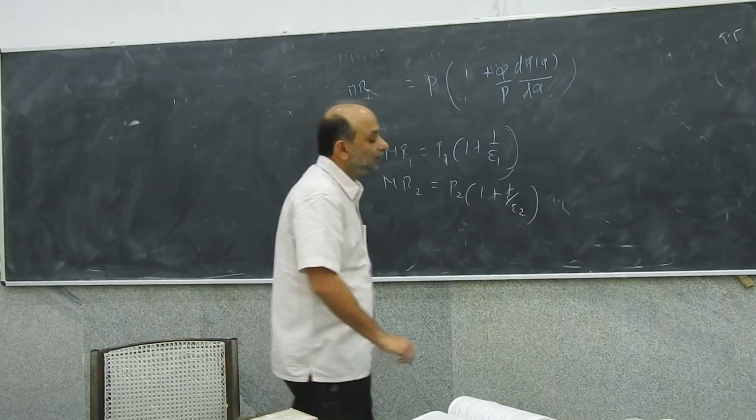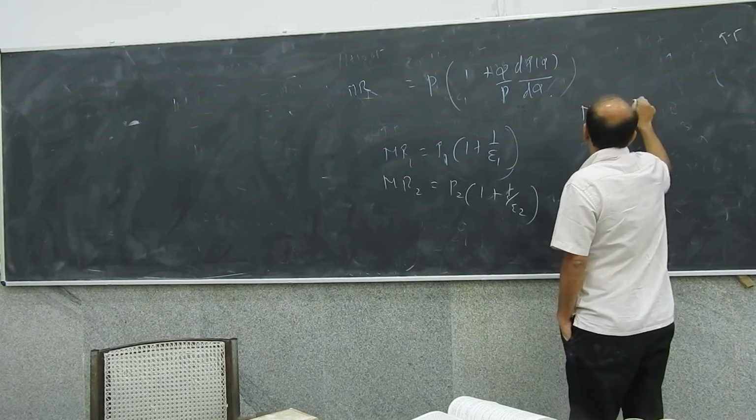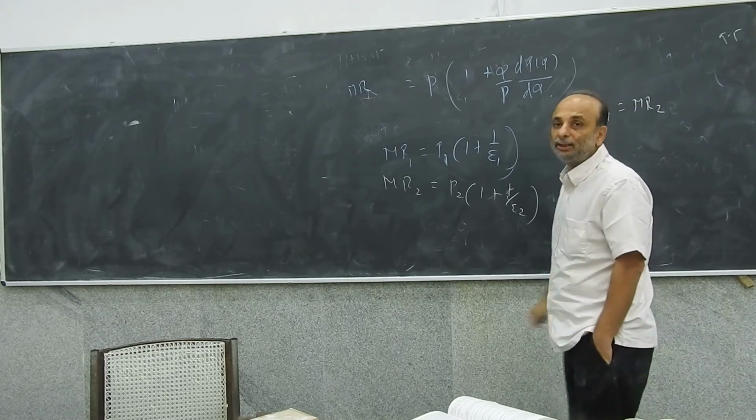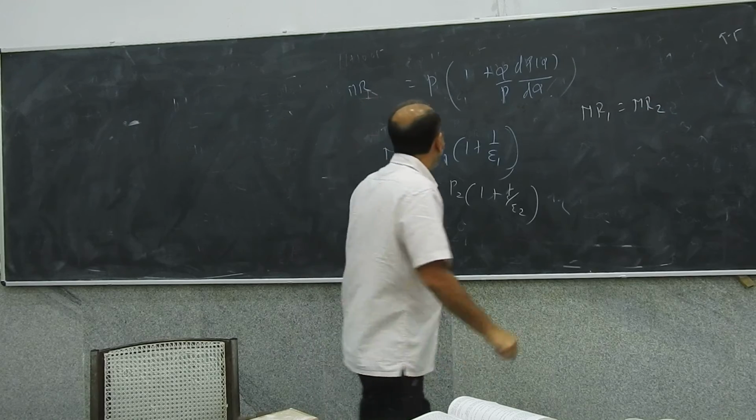So it means in equilibrium I must have MR1 is equal to MR2, right?